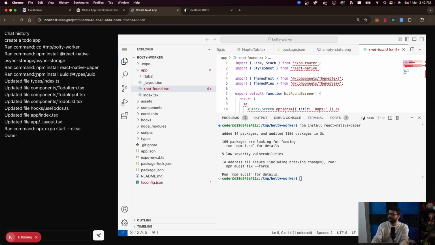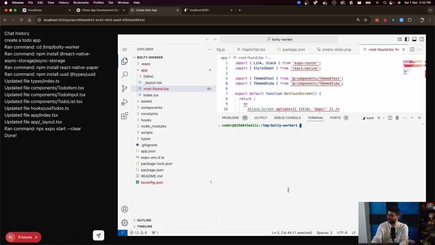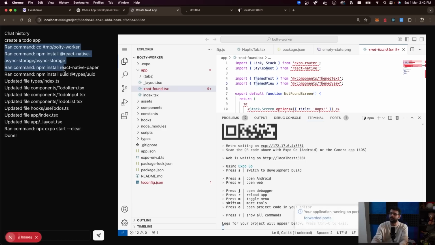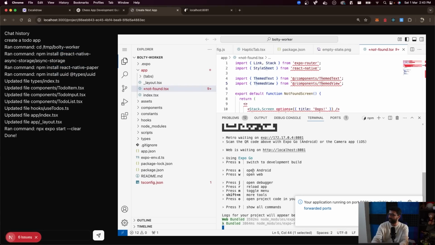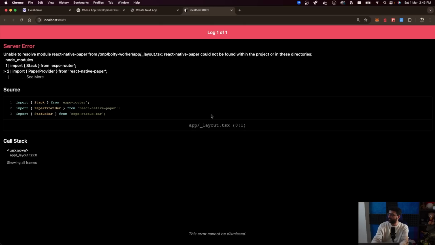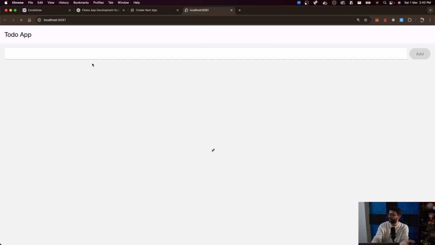I think what's happening is the last command succeeds, but the two above it get cancelled from the third command. That's my guess. I could be wrong, and if I am wrong, tell me. npm run web. Yeah, I think whenever the LLM tells you to run a bunch of commands, you should run them sequentially and not parallelly. I think we end up running them parallelly, which is what causes this install and this install to fail, but the last one still works. Alrighty, bundled for the web, everything looks fine. If I refresh over here, the to-do application is working.